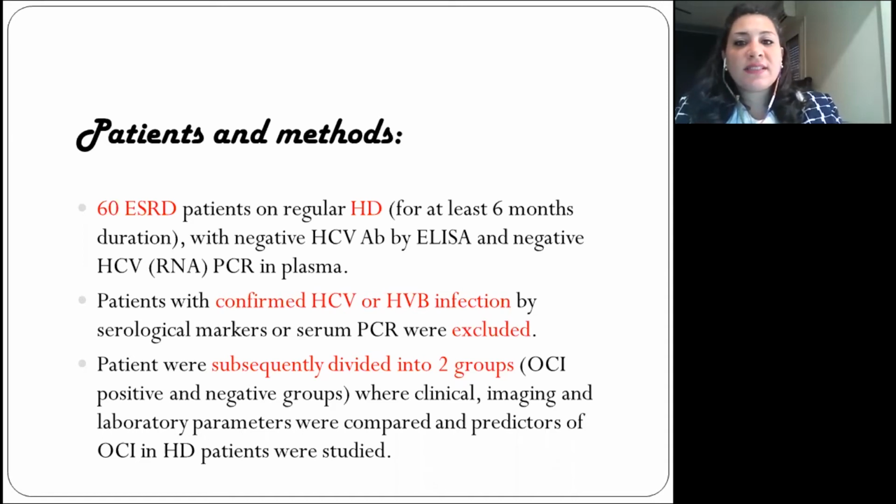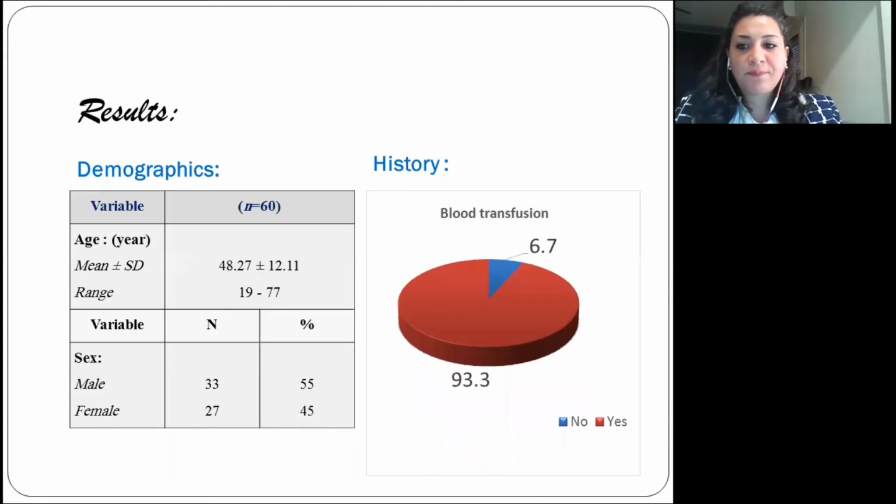And we did a PCR for the hepatitis C RNA in the peripheral blood mononuclear cells of those patients. And then the patients subsequently were divided into two groups, occult C positive and negative groups, where clinical, imaging, and laboratory parameters were studied in both groups.